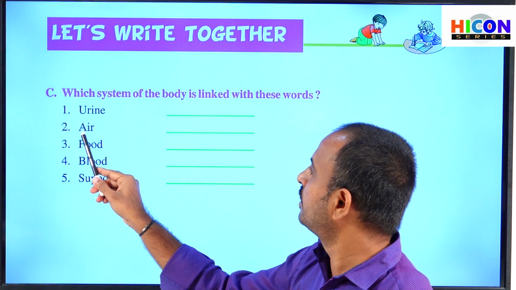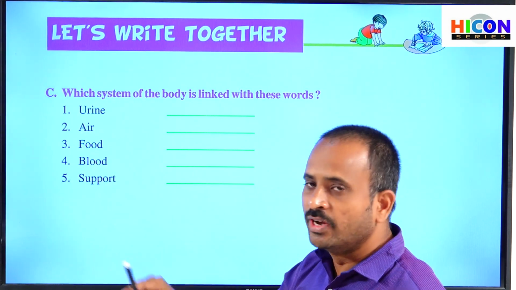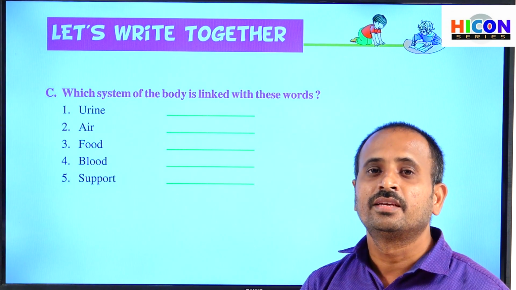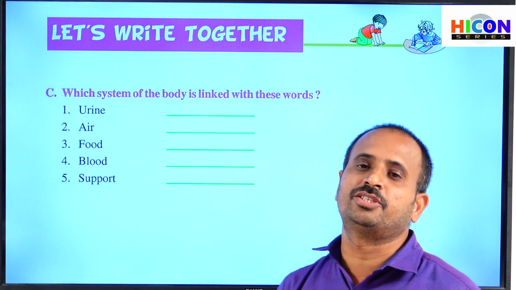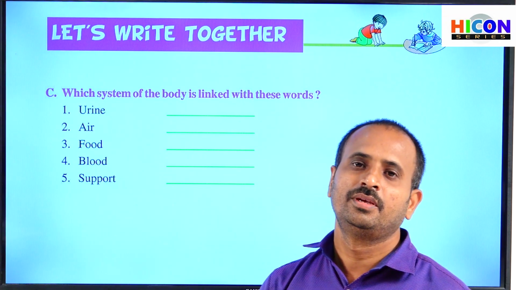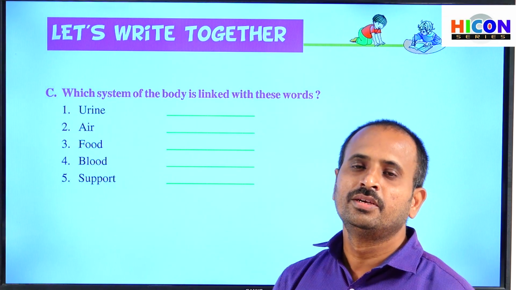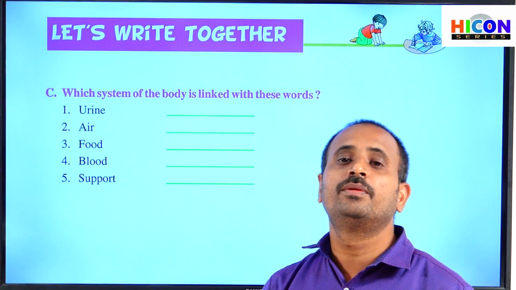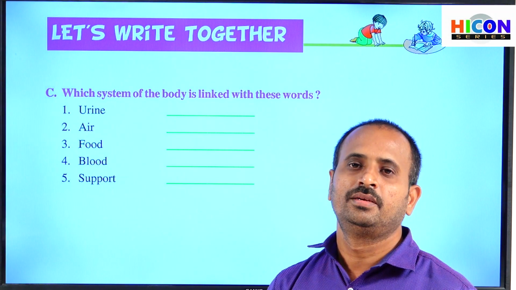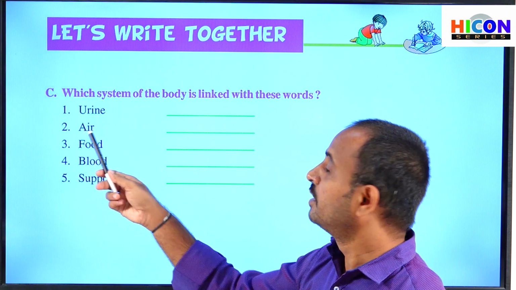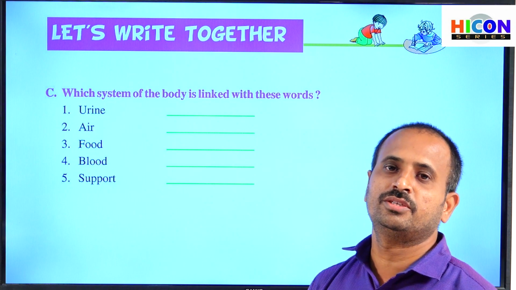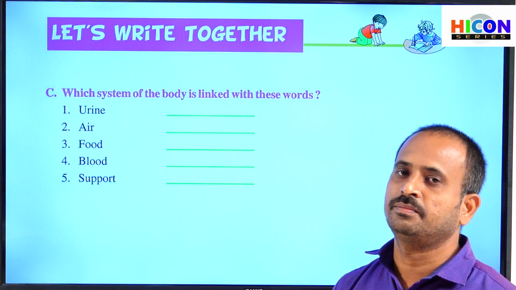So children, see the next one, air. Air will be linked with which type of system? Generally, air is related to the respiratory system, that is, the breathing system. While we are breathing, we breathe in oxygen and we breathe out carbon dioxide. So air is related to the respiratory system or breathing system.